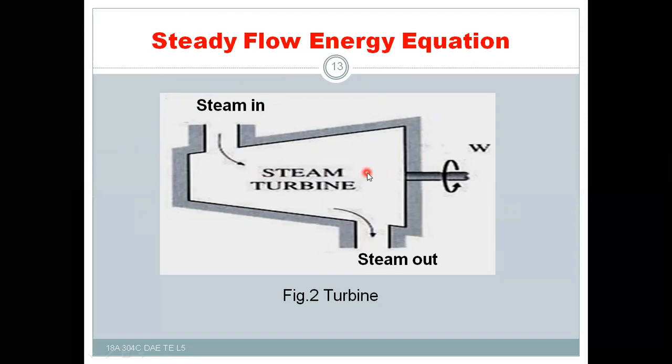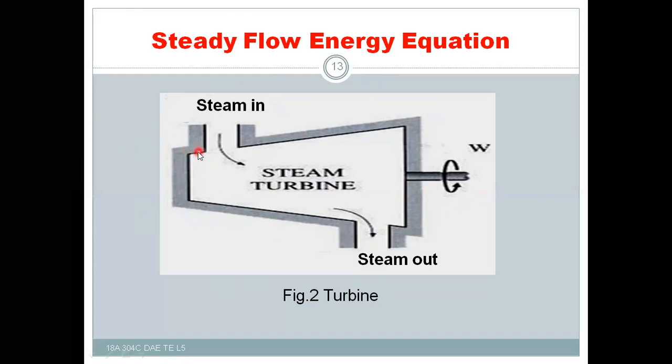After expansion through the blades, the steam will leave through the outlet, which may go to the surroundings or may enter the condenser. In this case there is no heat transfer but only mechanical work is produced, because the casing will be insulated.